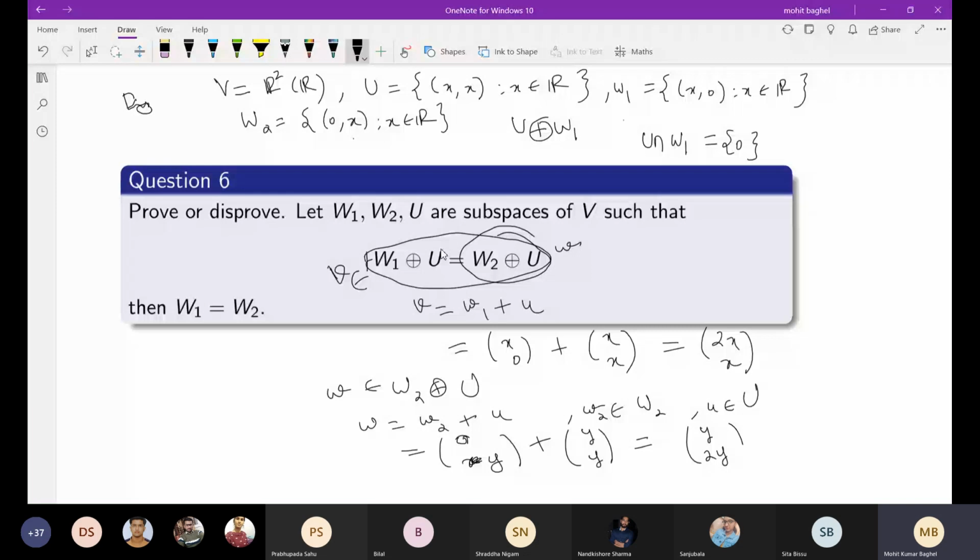If you want to say this is equal to this, then you have chosen this in general.